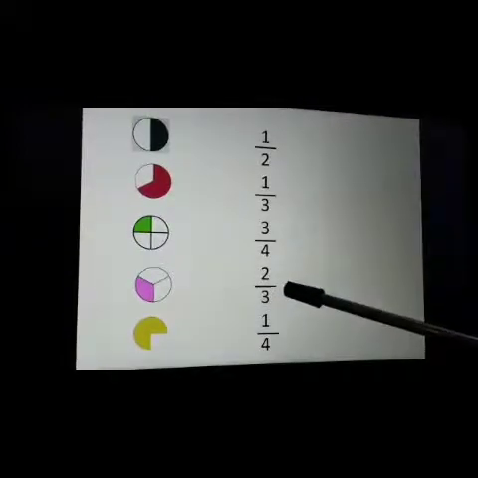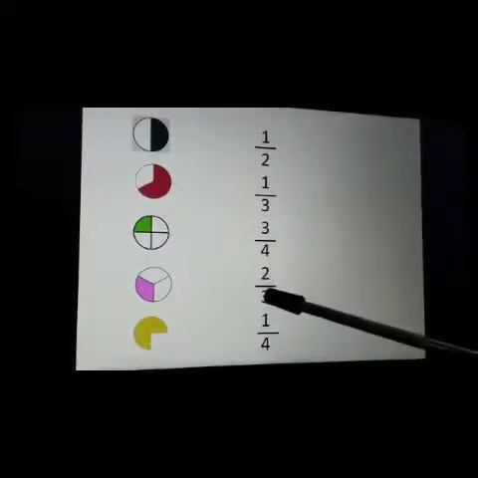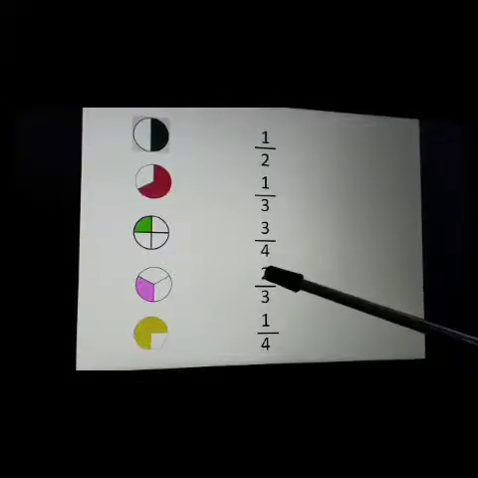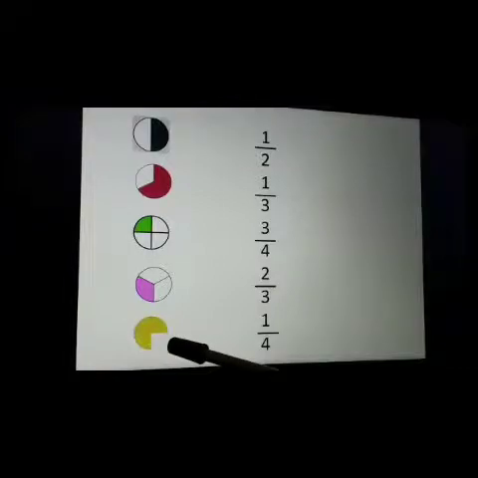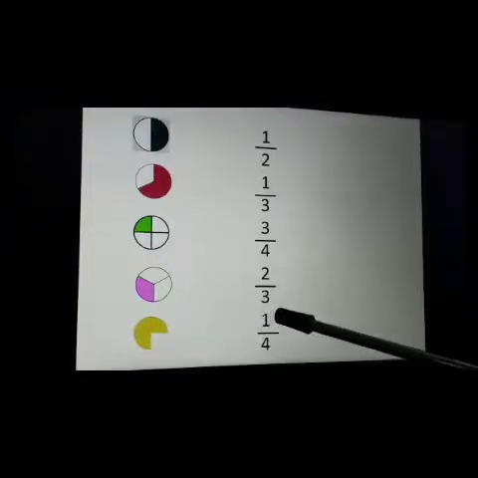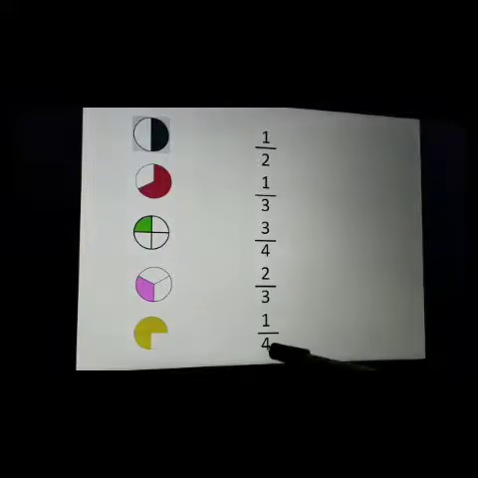That means the fraction will be 2/3. 3 में से 2 unshaded हैं. Now the next is total number of parts 1, 2, 3, 4 and unshaded part only 1. So the fraction will be 1/4. That means 4 parts में से 1 unshaded है. Okay, now understand? Thank you.